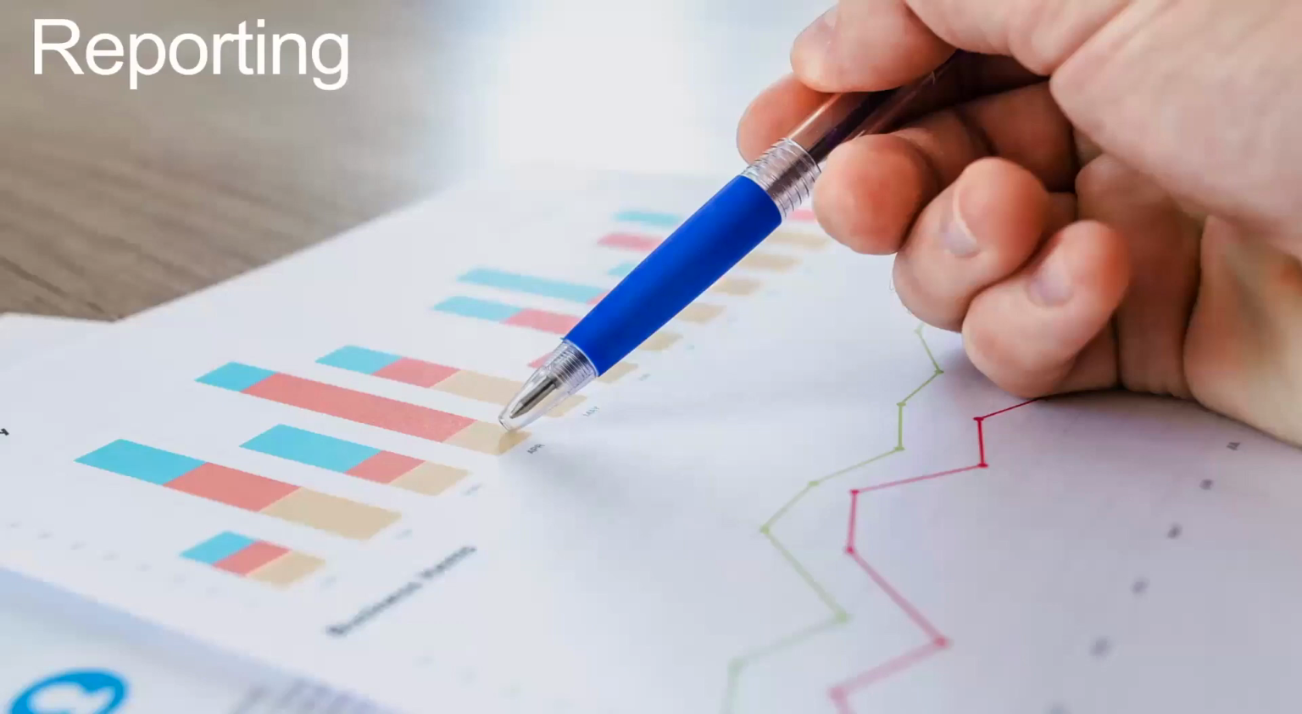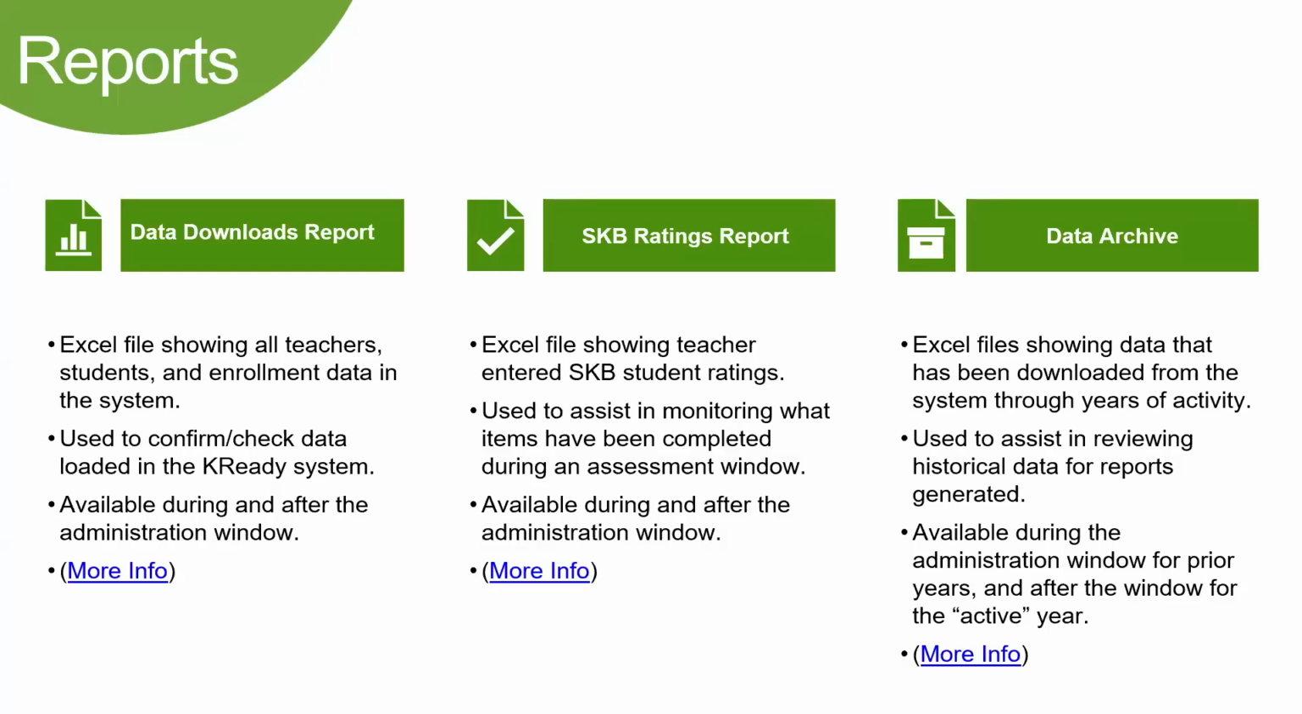I want to look a little deeper, and this is what I've been touching on: the reports, the things that you can generate. There are two different reports here in the data archive. The first one is the data downloads report. This is more of a managerial report for data managers. It will show what teachers, what students, and what enrollments have been added to the KReady system. This is another way of checking to see what has been uploaded and what hasn't. This is available both during and after the window.